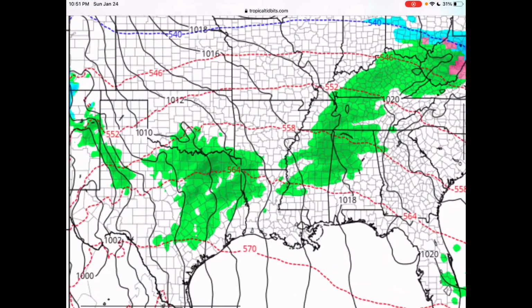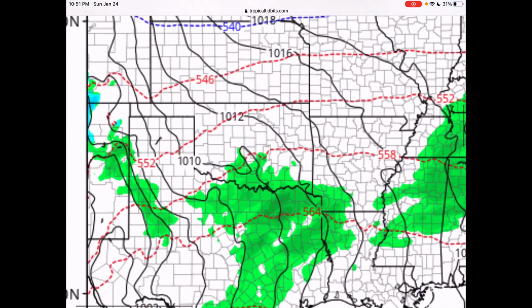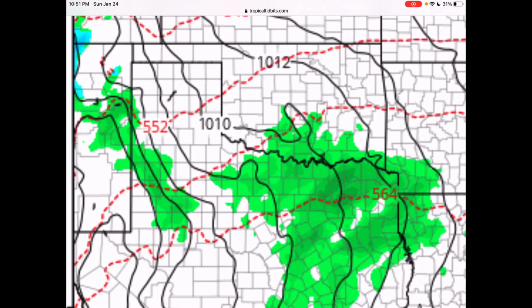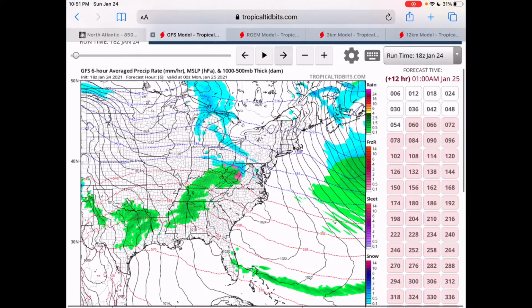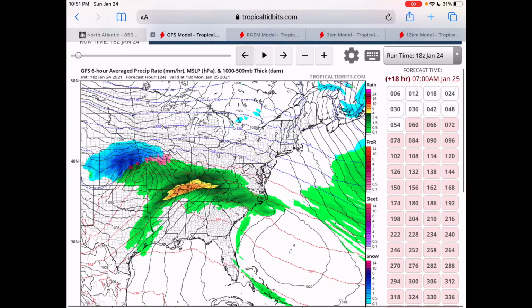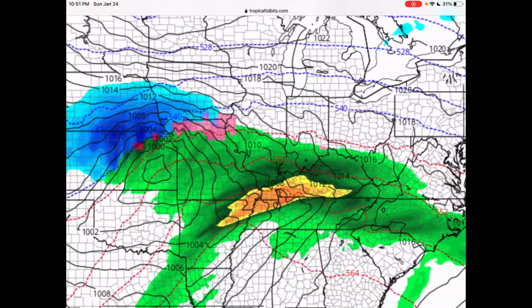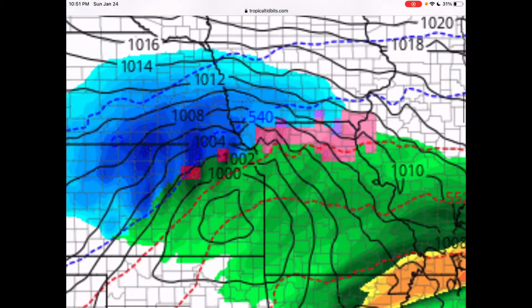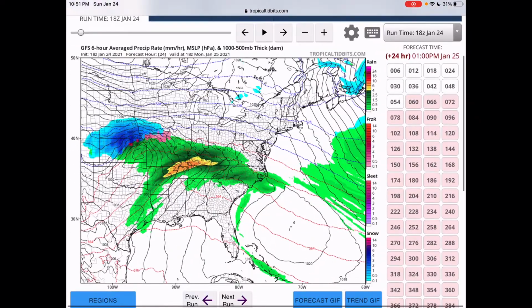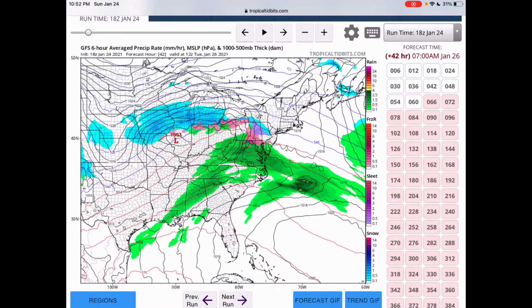Now, this is the GFS model I have loaded up here, and this is Monday evening, and you can see there's precipitation right now over Texas, and the low pressure is somewhere within this precipitation here, and it is moving northeastward. So you can see over the next few runs it blossoms into a huge low pressure system over parts of the Midwest, and this could be blizzard conditions here. So this is something that will drop a lot of snow over the Midwest.